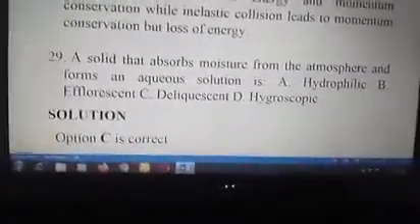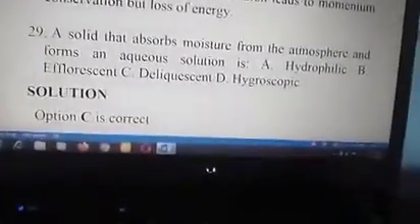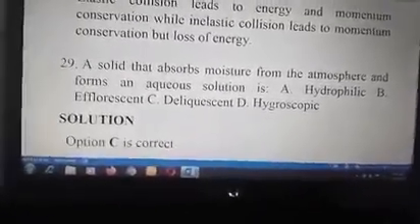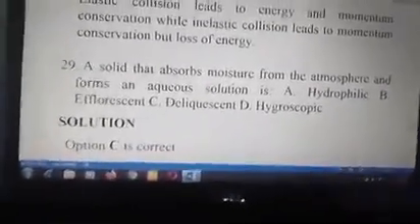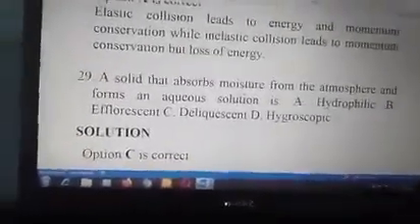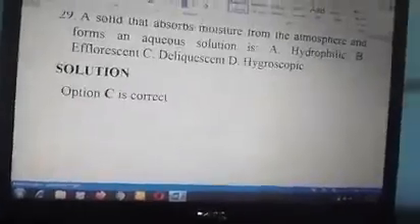So going to 29. A solid that absorbs moisture from the atmosphere and forms an aqueous solution is: A. Hydrophilic, B. Efflorescent, C. Deliquescent, and D. Hygroscopic. The answer is deliquescent. We have said that before, we came across a question like this. So option C is correct.